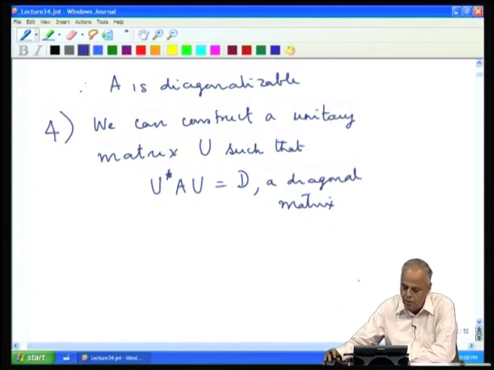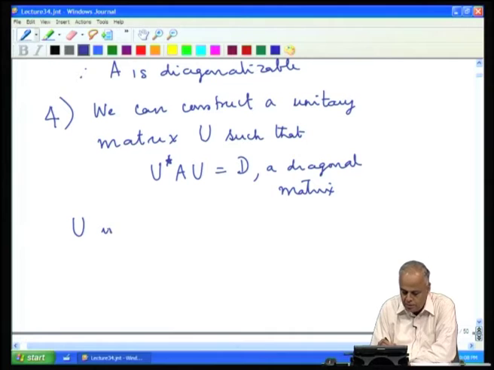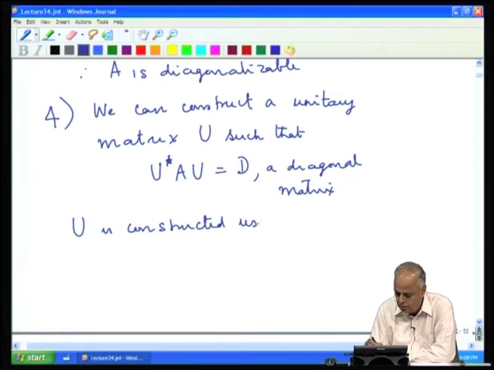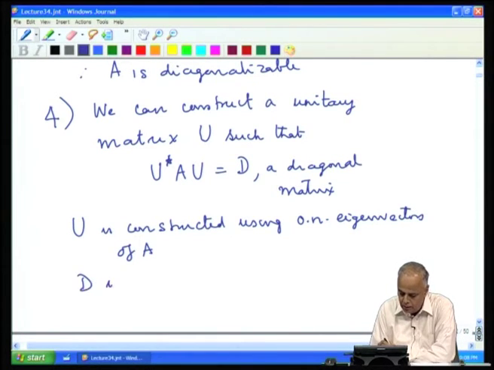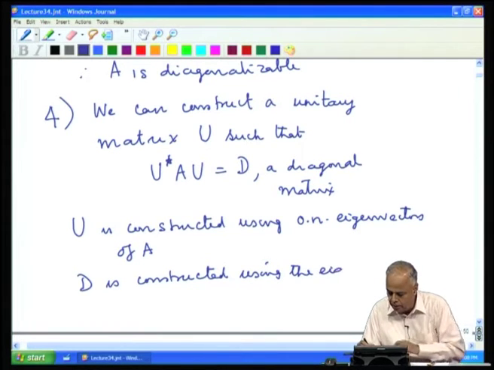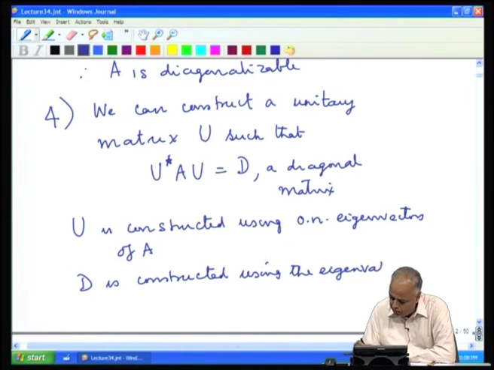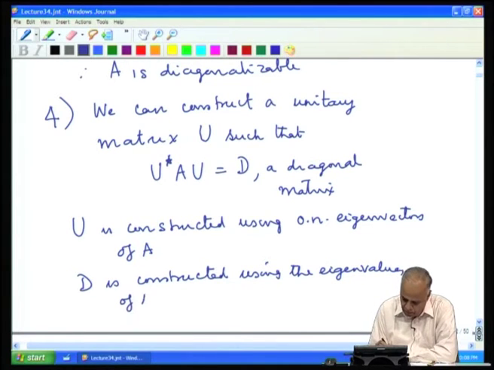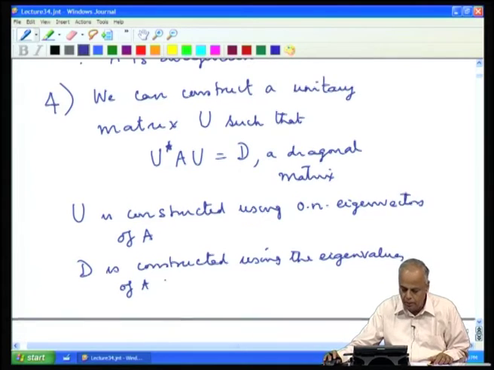And we observed that U is constructed using orthonormal eigenvectors of A, and D is constructed using the eigenvalues of A. These were the two important constructions.